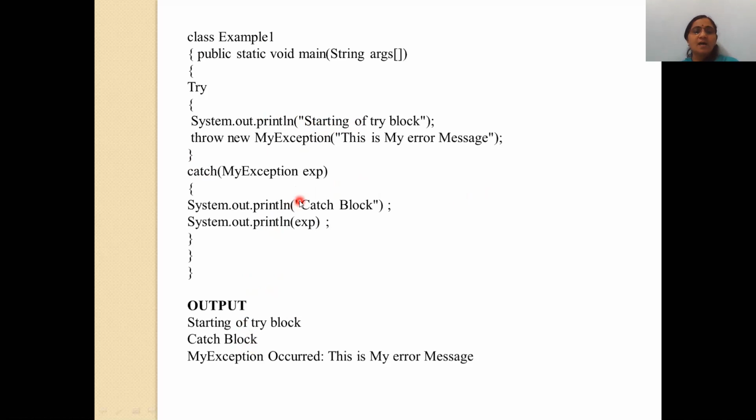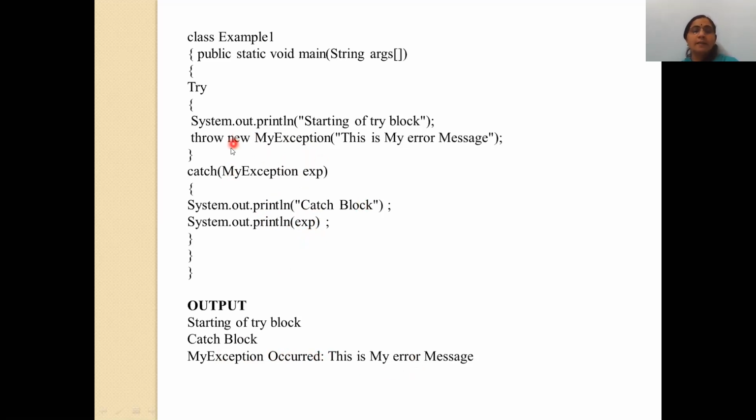Then the second is the println statement catch block, and that is why the same message is printed as it is. After that, the my exception object will be thrown to the catch block, and the catch block prints the exception object as "My exception occurred. This is my error message."